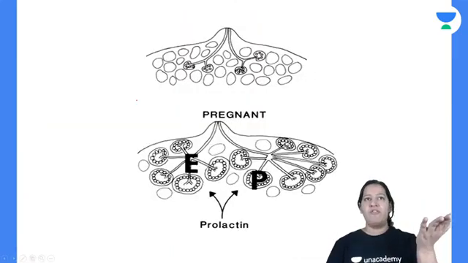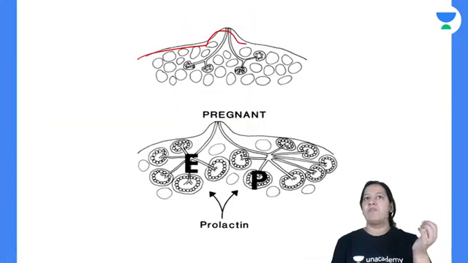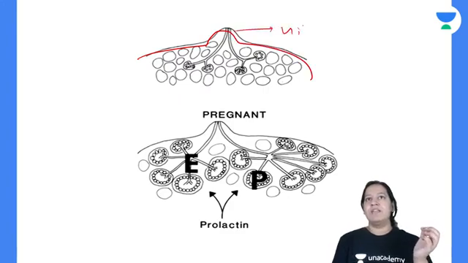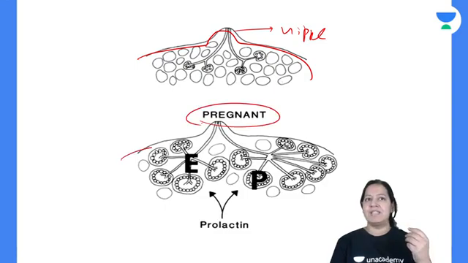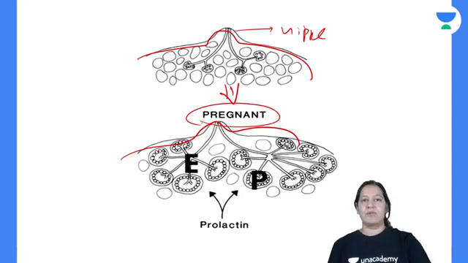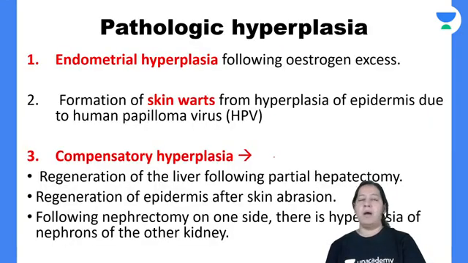So this is the example of the female breast. I have already drawn this diagram for you. This is the nipple. You can see the female breast, and during pregnancy, lactation, puberty, see the size. So compare it. The size is increasing. It is by hypertrophy and by hyperplasia. These are the three examples of physiological hyperplasia.